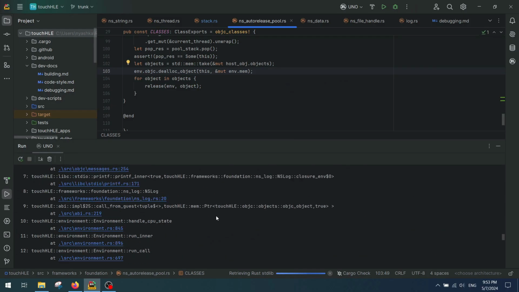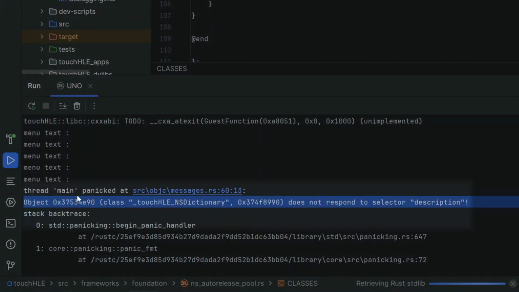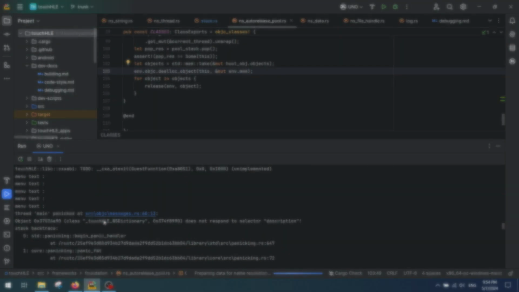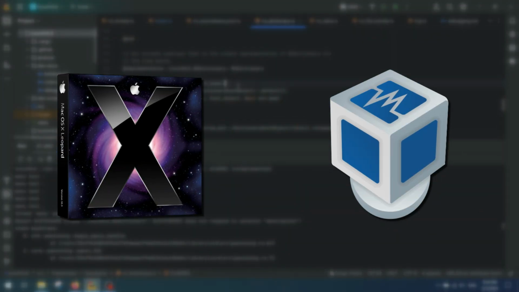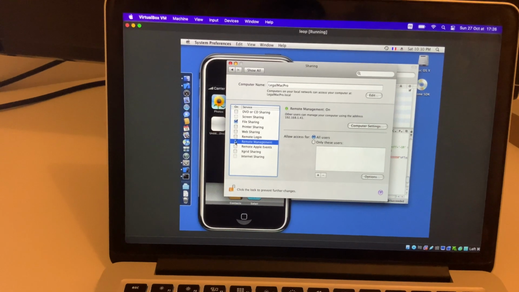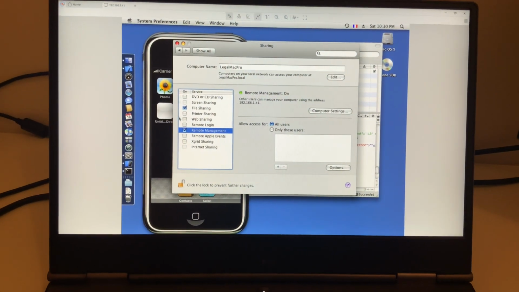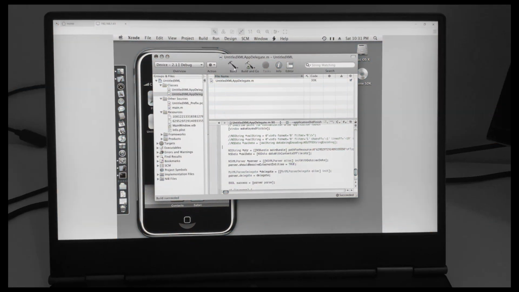First try, first fail. In order to fix that unimplemented NSDictionary description, we need to go deeper. Remember that exception from the list? You need to have a running OS X Leopard in a virtual machine in order to build and run iPhone OS 2 test applications. And in order to be fully legally compliant, one will need to run a VM on Apple hardware and remotely connect to it from a Windows machine. And what is the point of using a Windows-only setup if you still need to have a MacBook running around?